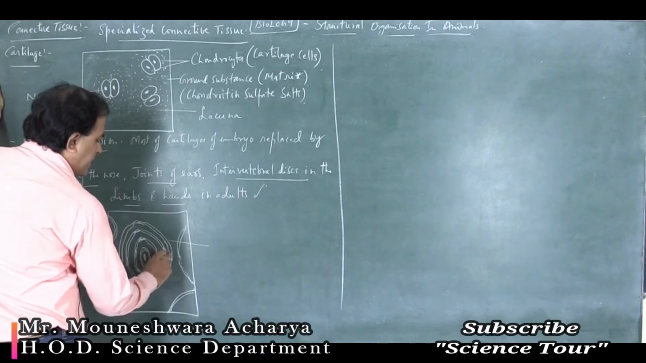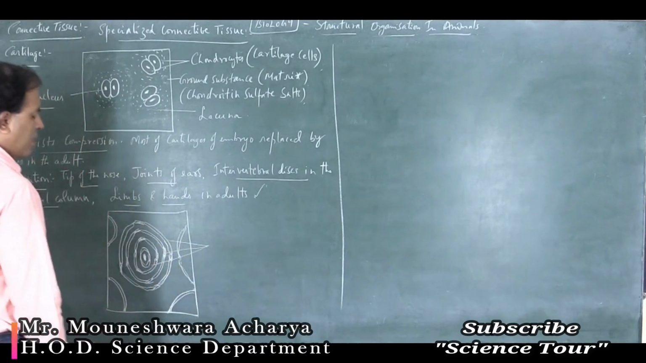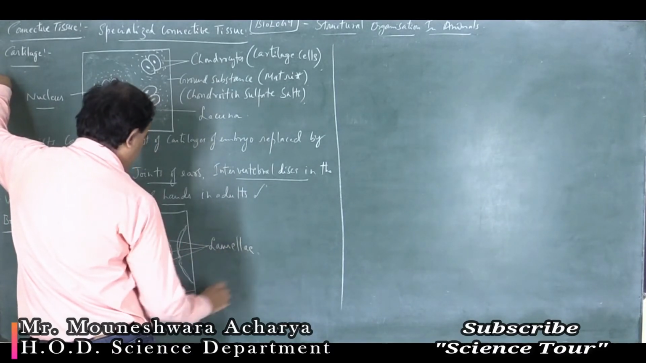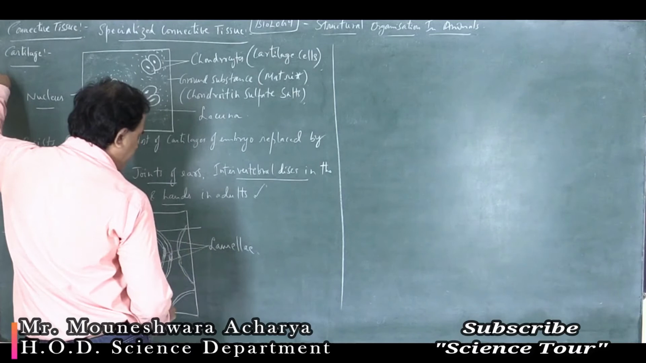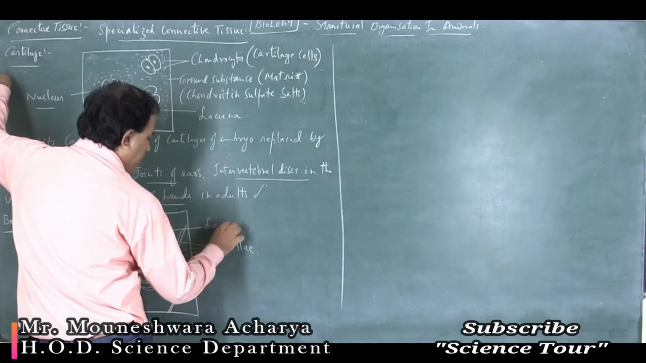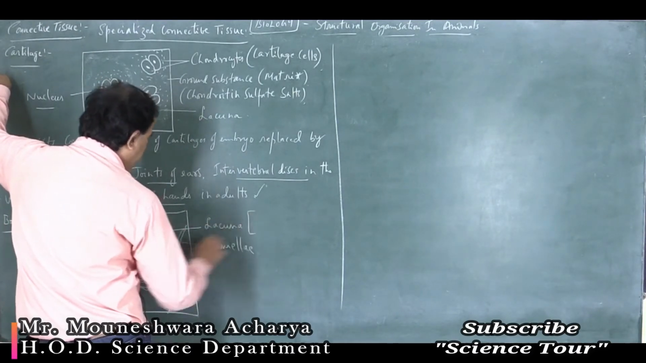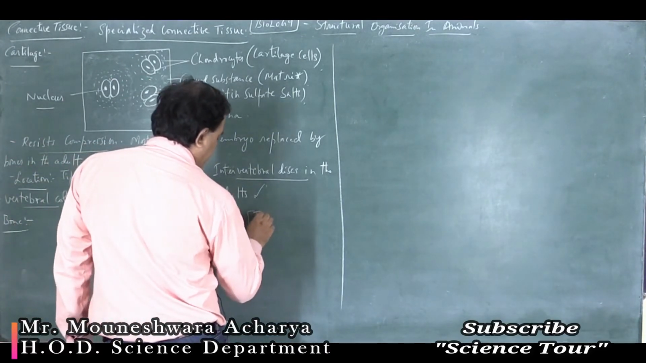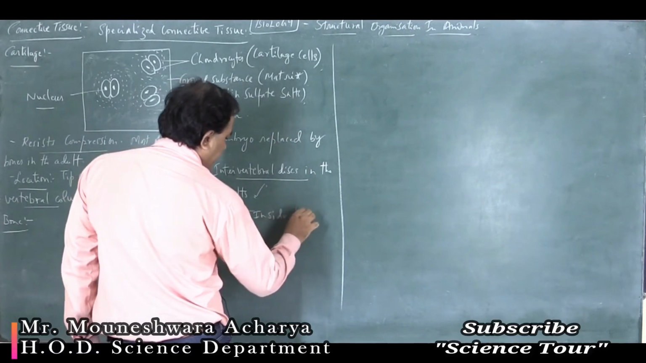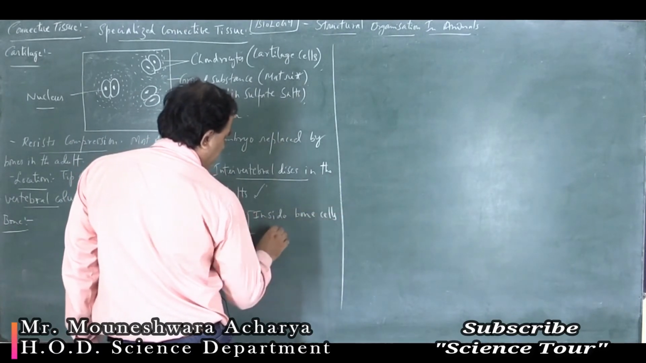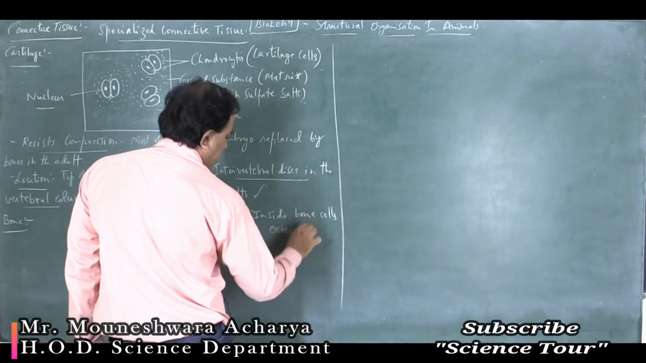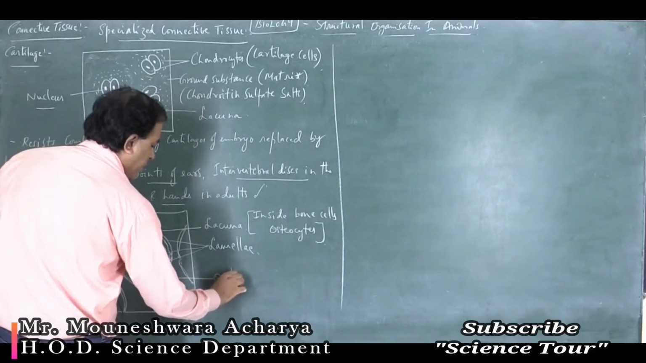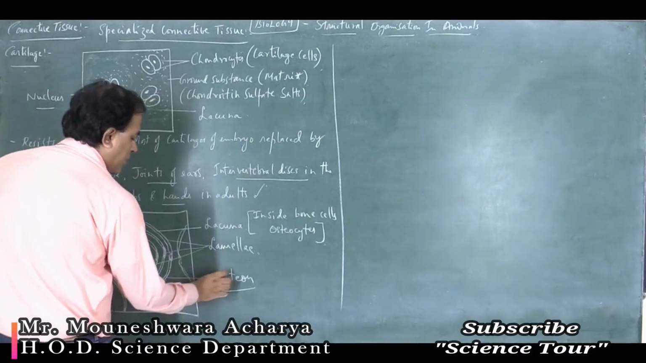Now you can see these concentric rings. These concentric rings are called as lamellae. And this lamellae has got the space that is called as lacuna. Inside the lacuna there are bone cells called as osteocytes. And if you see, this is the entire structure of an osteon, meaning the bone.